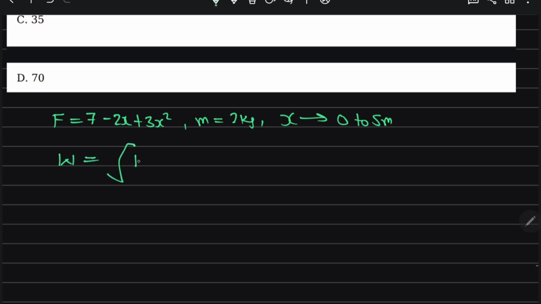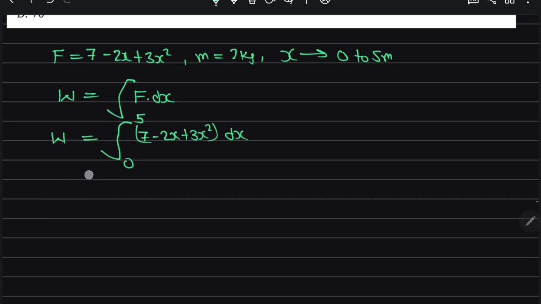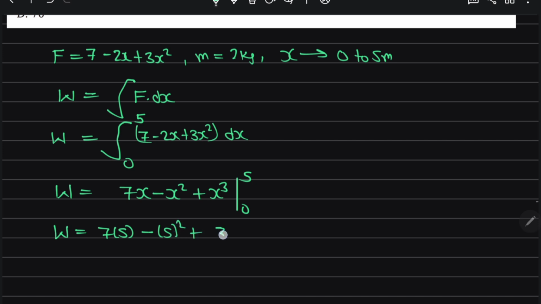So work done is the integral of 7 minus 2x plus 3x square dx, from 0 to 5 meter. So work done is equal to 7x minus x square plus x cube, from 0 to 5. So work done is 7 into 5 minus 5 square plus 5 cube.